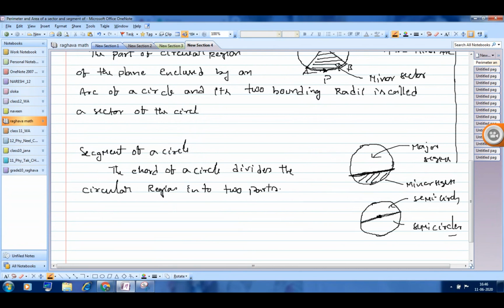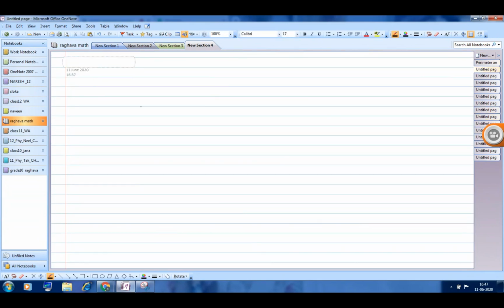Now our job, either in a sector or in segments, is to find out its perimeter and area. First, we are going to discuss the perimeter and area of a sector.